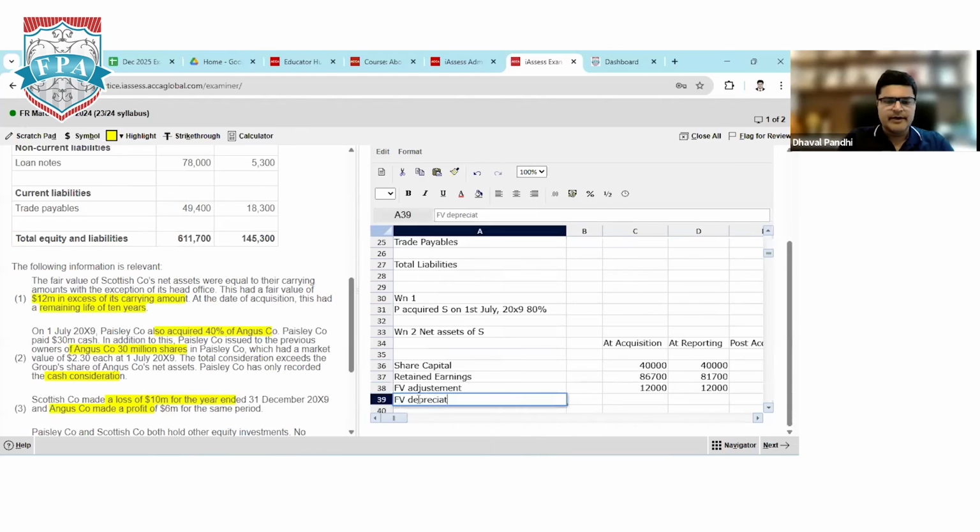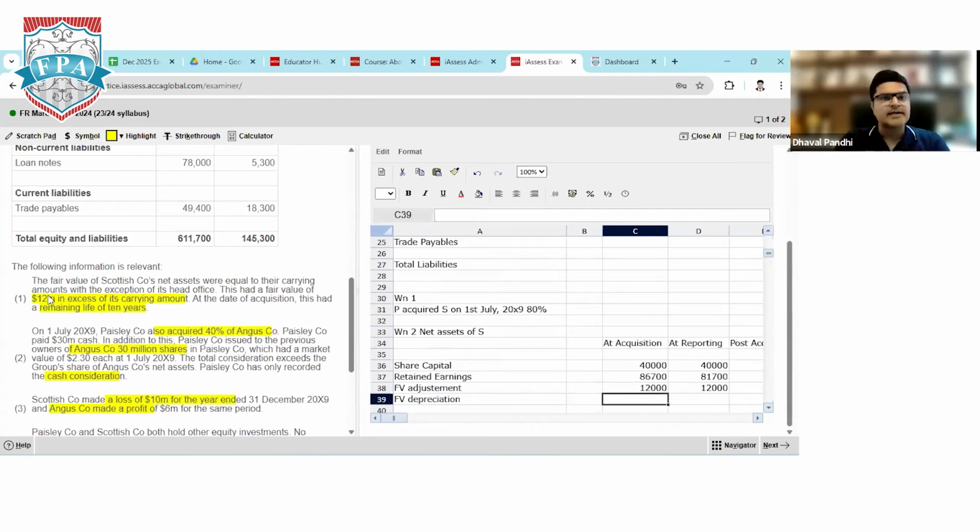Fair value depreciation. So rule says the fair value depreciation is for the period remaining of the life. Remaining life of this asset is 10 years. But again, I cannot charge depreciation for the entire year because the post acquisition period is only 6 months. So how do I calculate the depreciation? Depreciation always comes on the reporting date because the balance sheet you prepare is on the last day of the year.